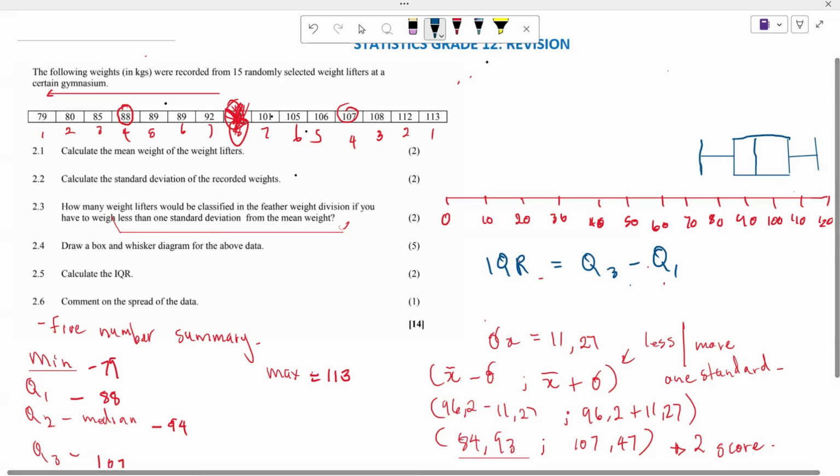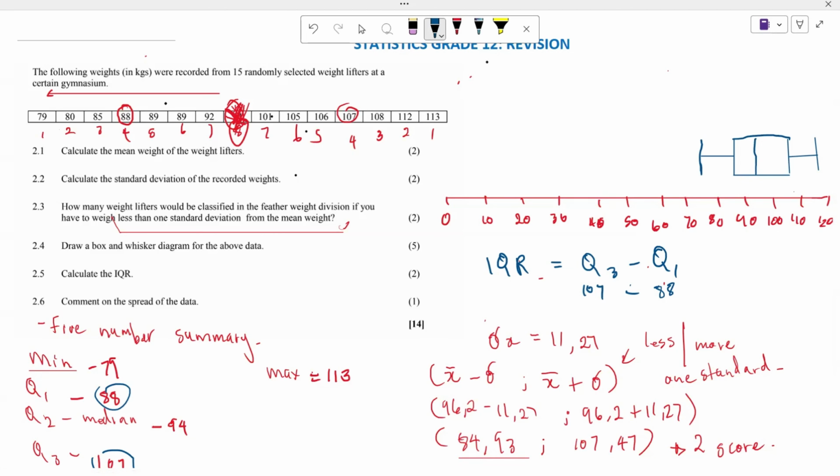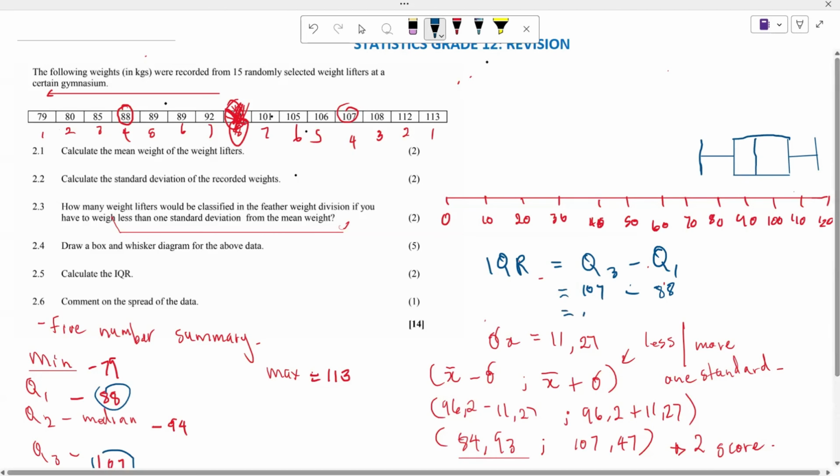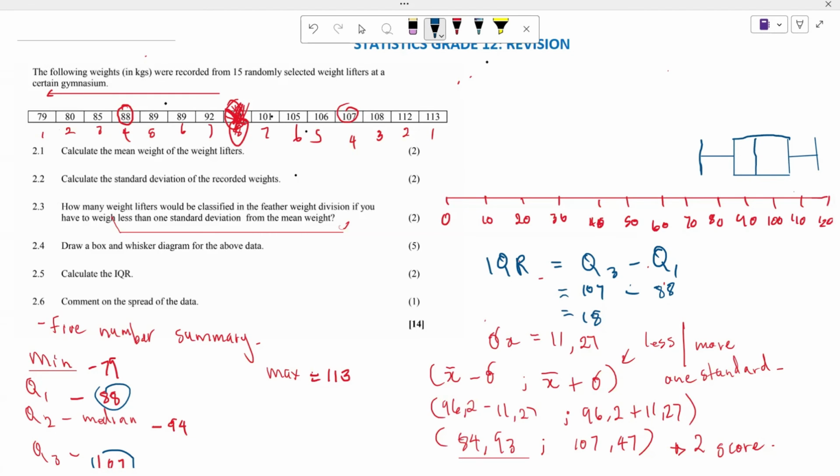Luckily, we've already found Q3, which is the 75% of the data, and it is 107. So it's 107 subtract 88, which is going to be 18, if I'm not mistaken.